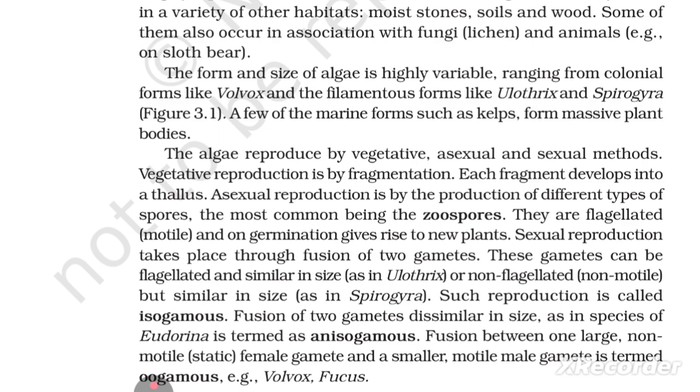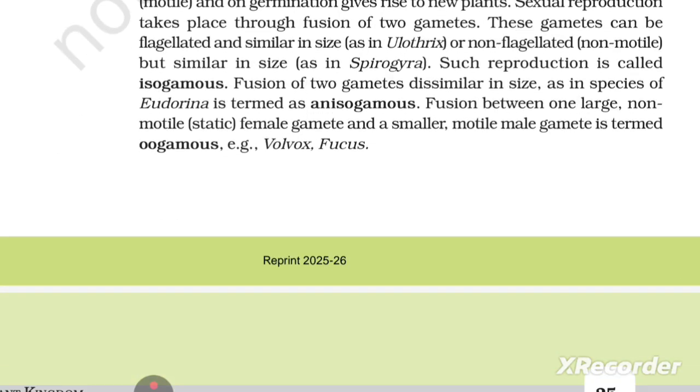Sexual reproduction takes place through fusion of two gametes. The gametes can be flagellated and similar in size as in Ulothrix, or non-flagellated, non-motile, but similar in size as in Spirogyra. Such reproduction is called isogamous. Fusion of two gametes dissimilar in size, as in species of Eudorina, is termed anisogamous. Fusion between one large, non-motile static female gamete and a smaller, motile male gamete is termed oogamous. Example: Volvox, Fucus.